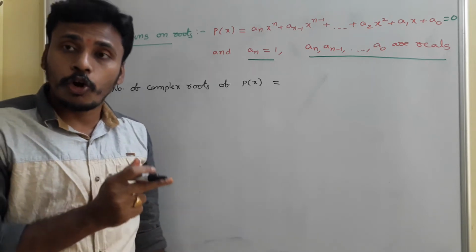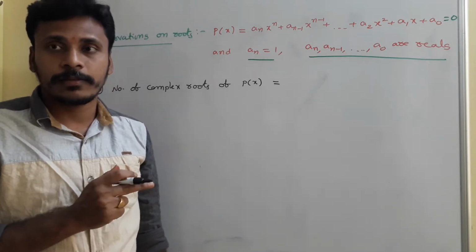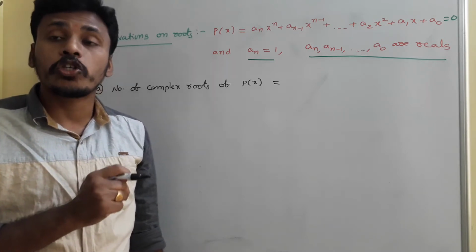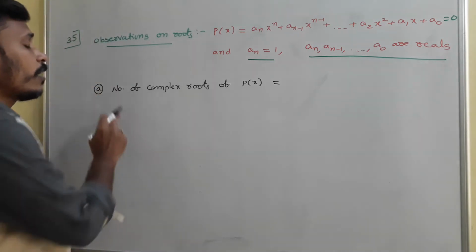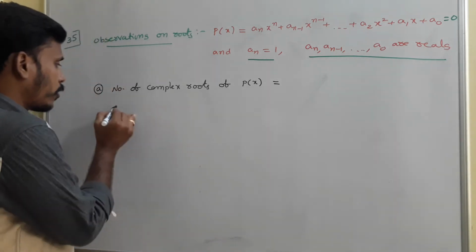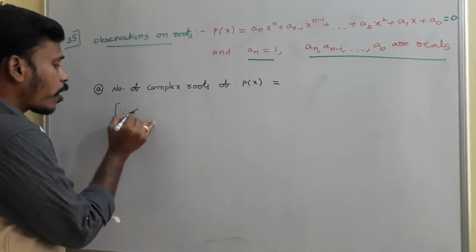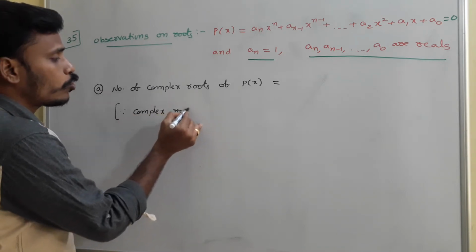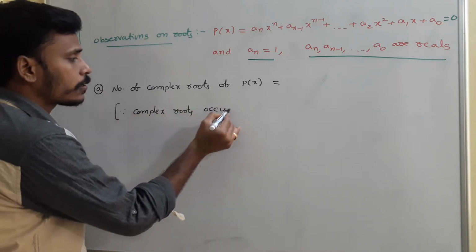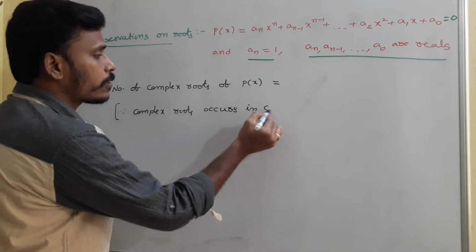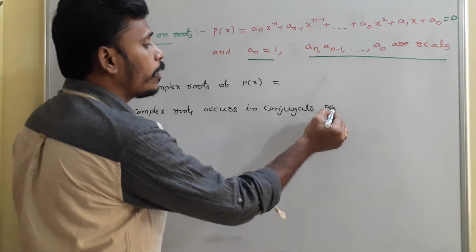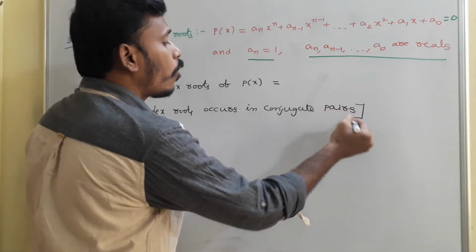Since the polynomial is over real numbers, for sure complex roots occur in conjugate pairs. Already we discussed this. Complex roots occur in conjugate pairs only for polynomials over reals.